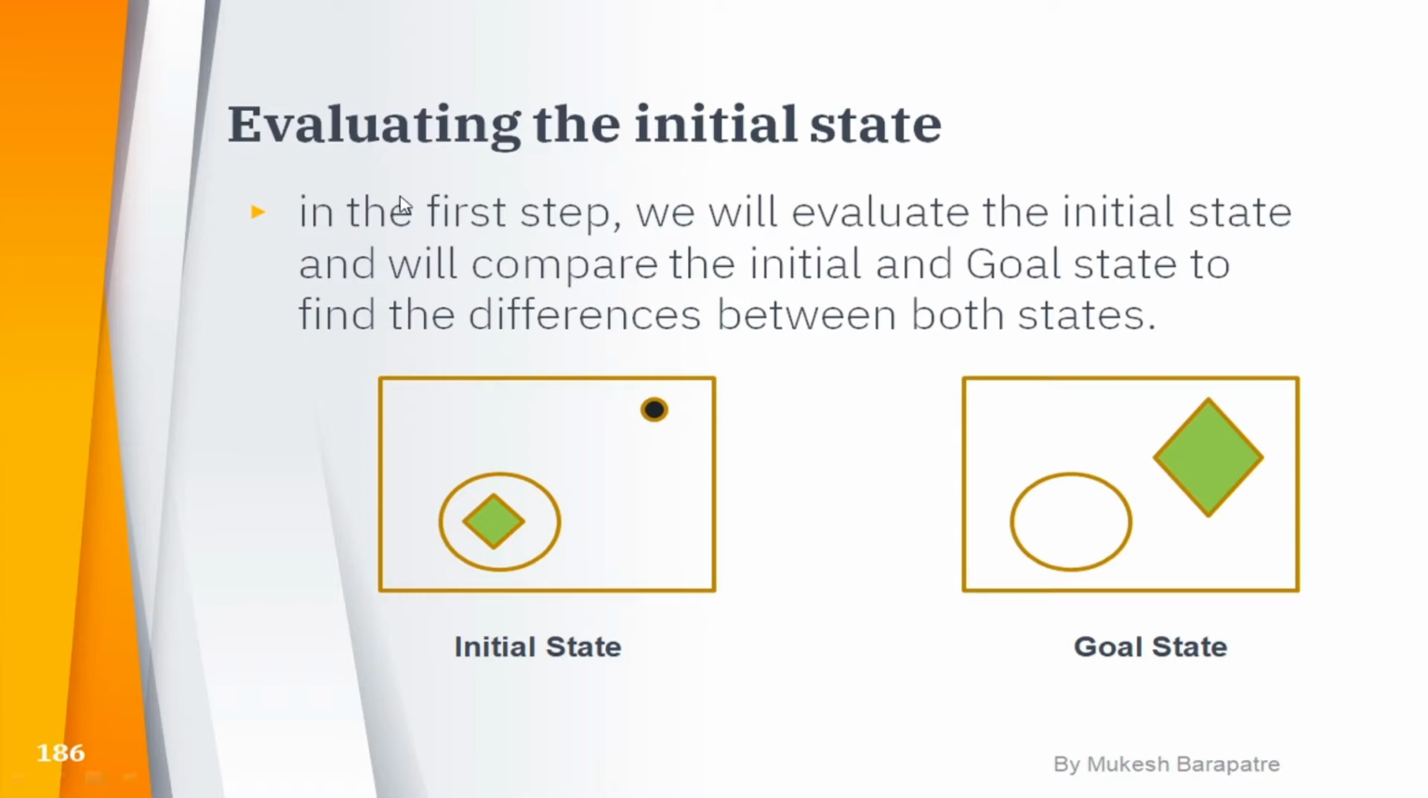First, let's take up the first step, evaluating the initial state. We have an initial state and we have a goal state. In the first step, we will evaluate the initial state and compare it with the goal state to find the differences between both. The dot is missing in the goal state, the diamond is outside the circle in the goal state, and the diamond is bigger in shape. So we have to expand the diamond shape.